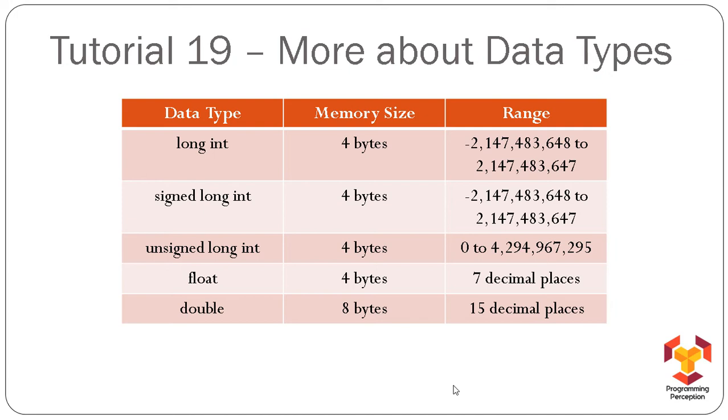The last 2 are actually versions of floating point numbers. So the first one is float and the second one is double. If you remember the previous tutorial, I showed you those zeros, right? So in case of float, if we would have taken double, then definitely the output would contain that many decimal places. So that's why I told you I will tell you some of the ways through which you can actually decide how many decimal places should be there in a number. We are going to discuss that later on. Now let's see these things.